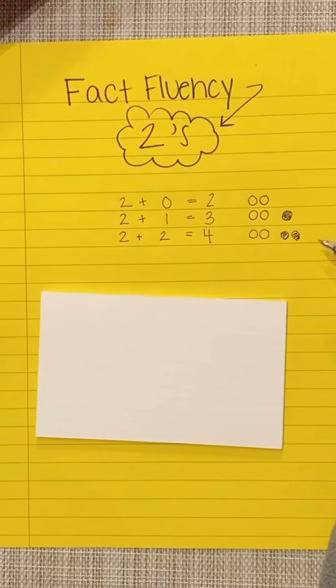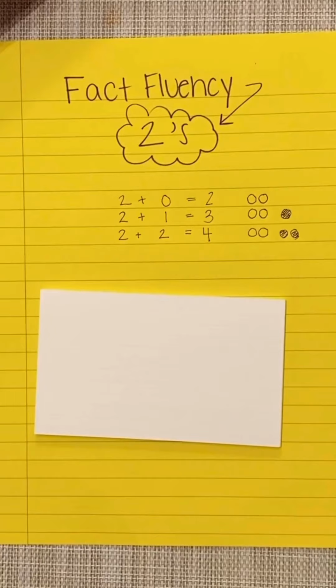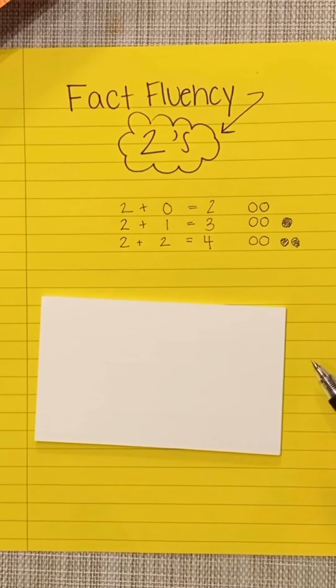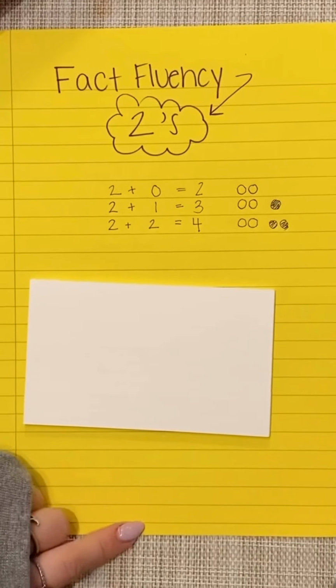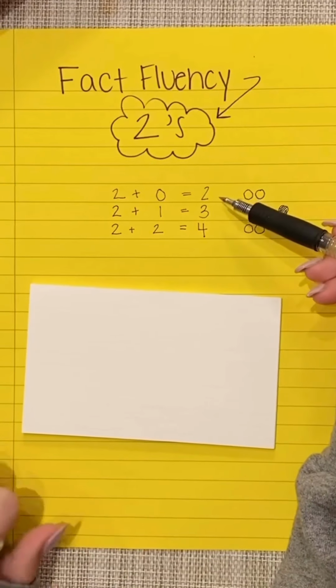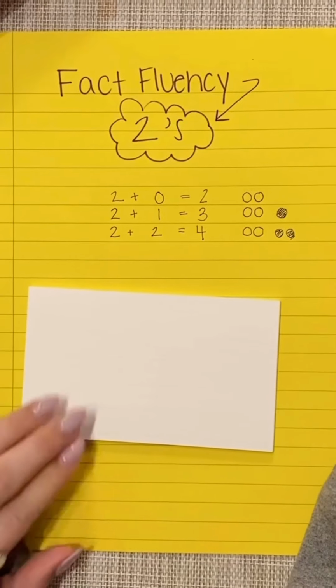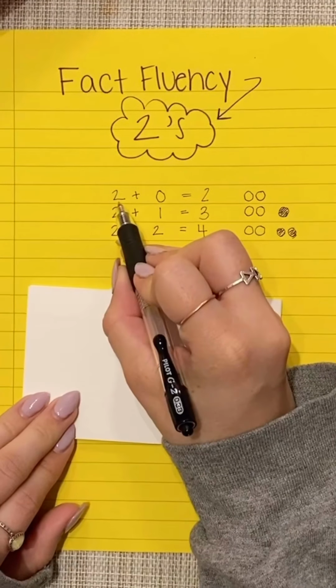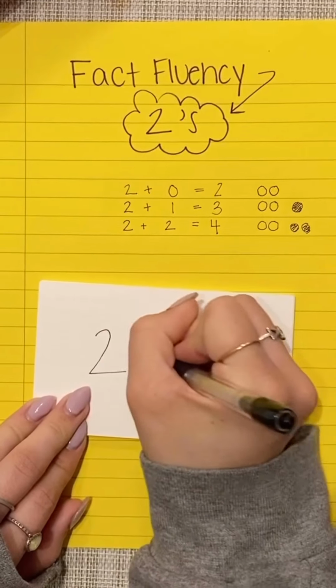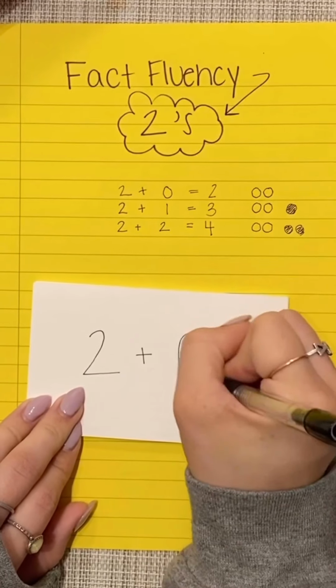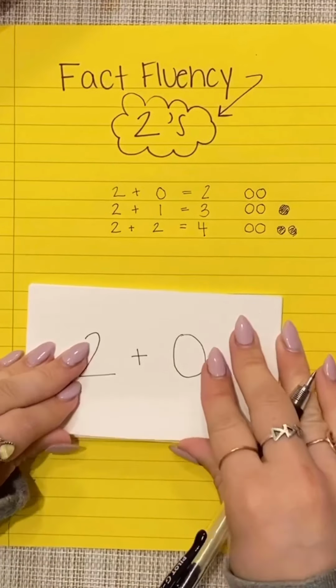Okay, now that we've done activity 1, for activity 2, you're going to grab some flashcards or some pieces of paper, whatever is easiest for you. And you're now going to write those same equations that you just wrote down onto flashcards. So our first one is 2 plus 0. So on our flashcard, we're going to write 2 plus 0.